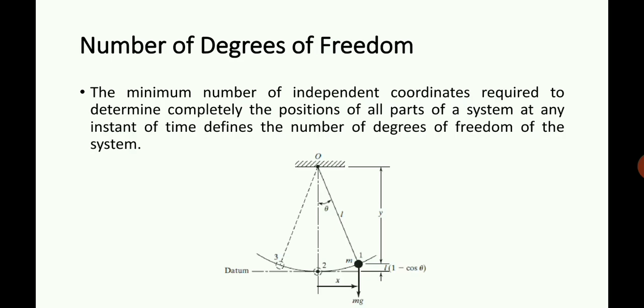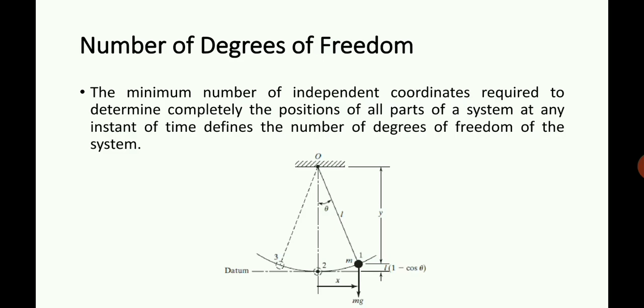But there is a condition here. We know the length of the string. L is the length of the string and it is fixed. Theta is the angle from position 2, the angular displacement of that string.